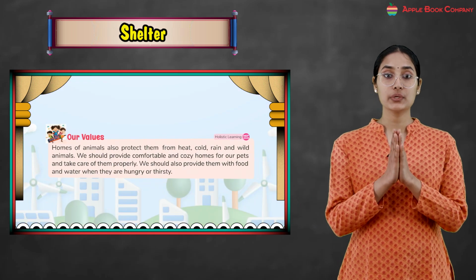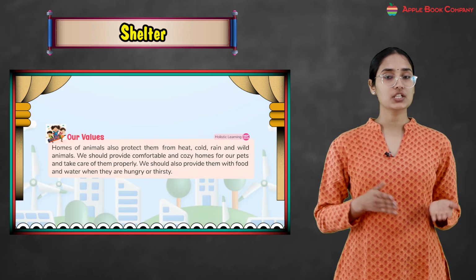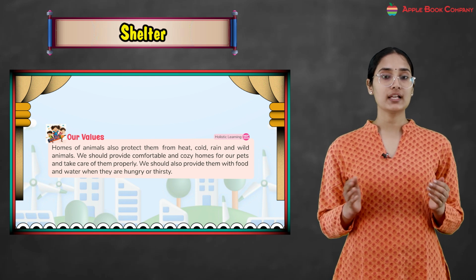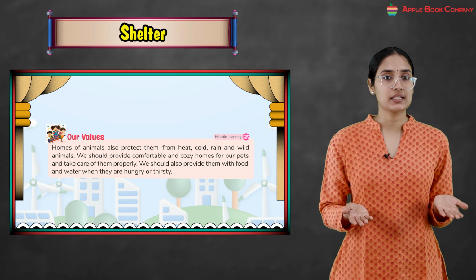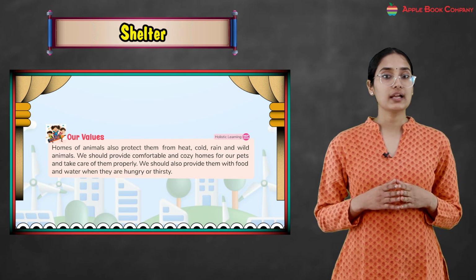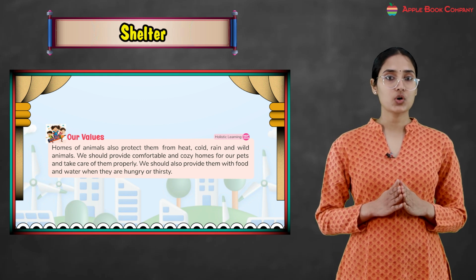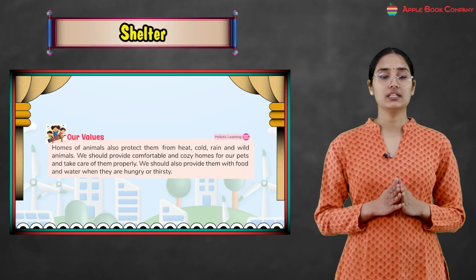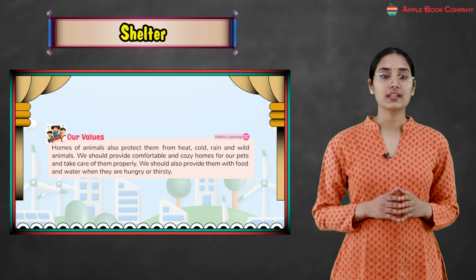So in this chapter we learned that homes of animals also protect them from heat, cold, rain and wild animals, just like human beings live in their houses which protect them. We should provide comfortable and cozy homes for our pets and take care of them properly. We should also provide them with food and water when they are hungry or thirsty, right? So we should take care of their needs, their food and their shelter.